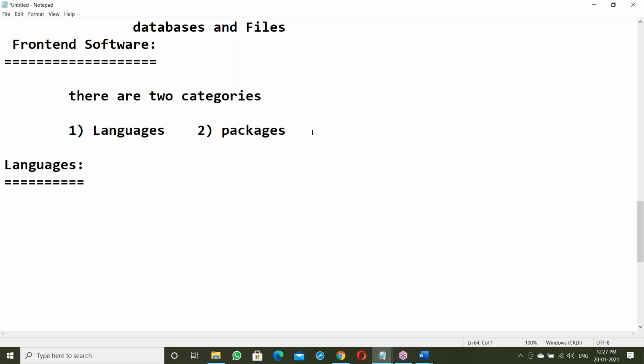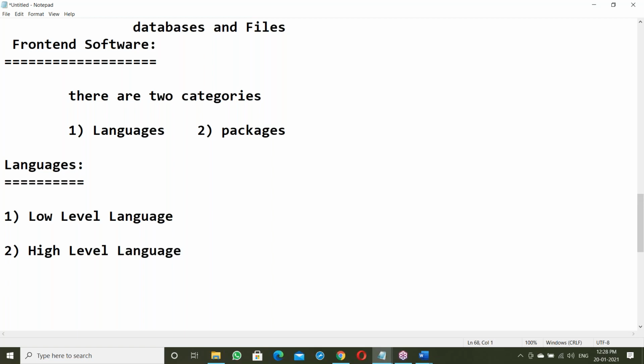Now come to software. In software, we understand one language, which looks like the English language. The system understands some other language. What language does the system understand? It's binary code, a zeros and ones format, called machine language. The system understandable language is called low-level language. The second one is high-level language. So in languages, there are basically two categories: low-level language and high-level language.